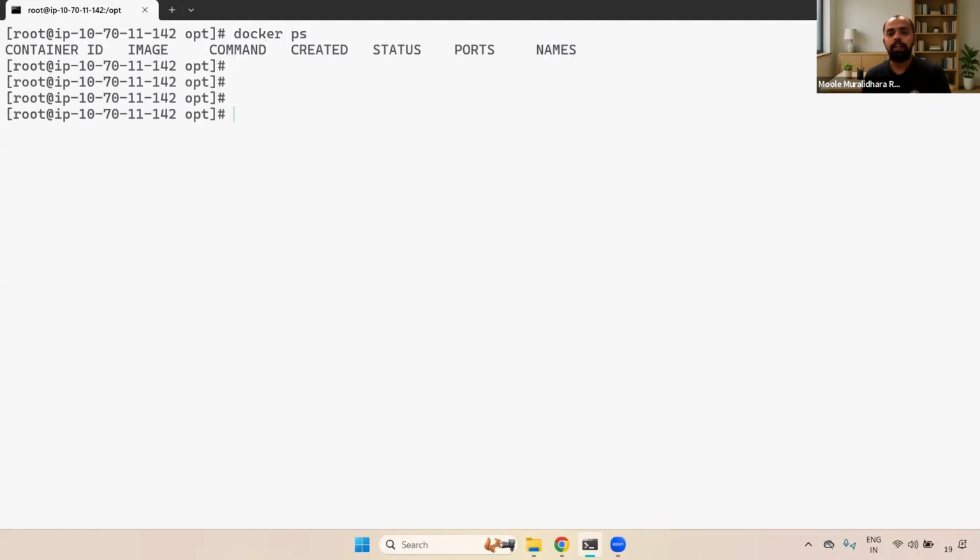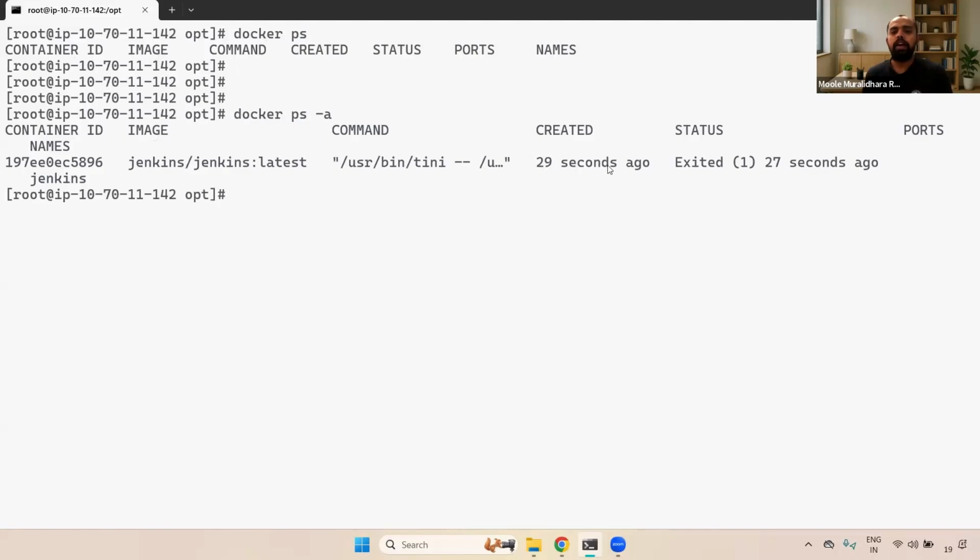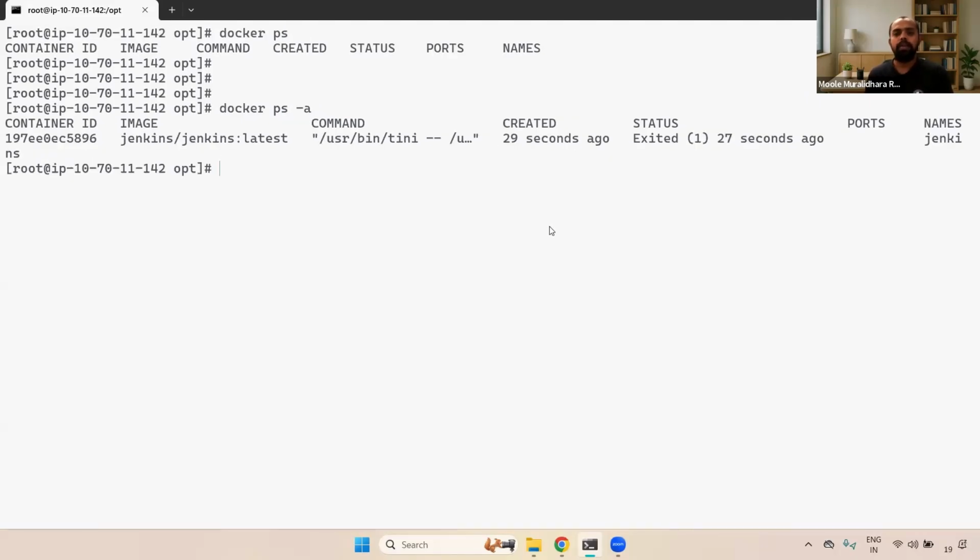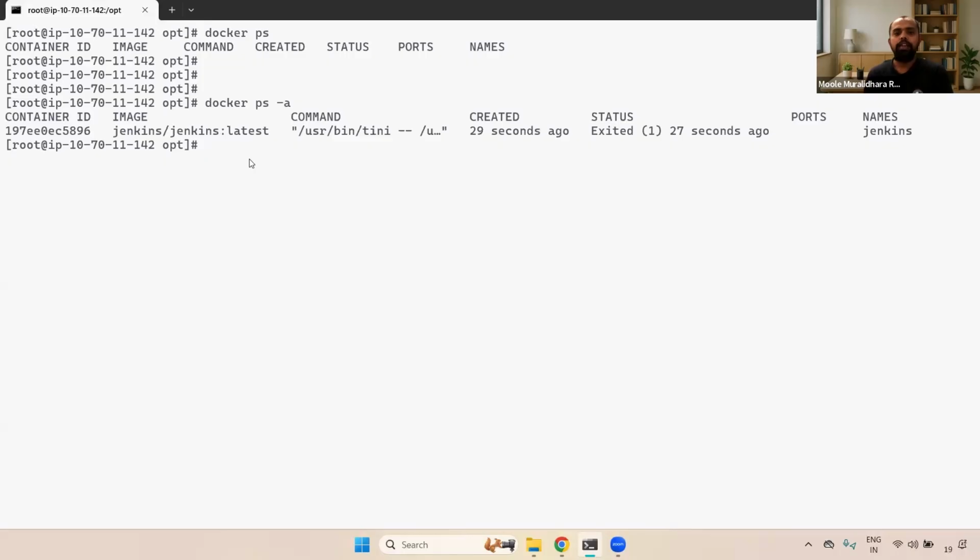Even though we ran the docker run command, we don't have a running container. Now if you check docker ps -a, it will display stopped containers as well. Here you can see it is in stopped state. Now we need to check exactly why it happened. For that, you can go here, docker logs, and give the container ID. I'm checking the logs to see what exactly happened. Now you can enter.